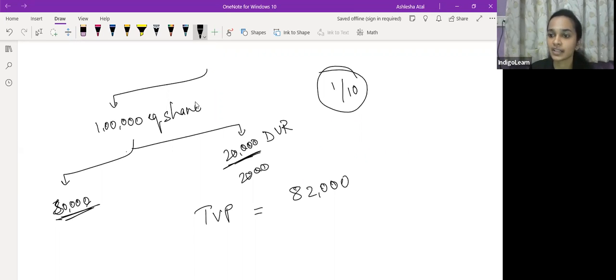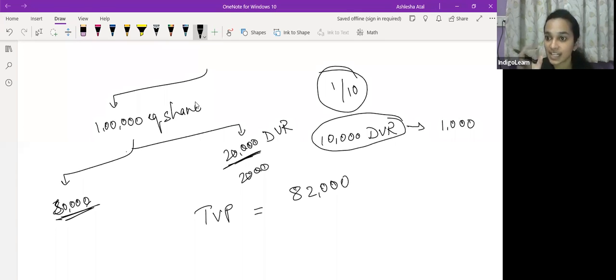No, there is no separate authorized capital for DVRs. Authorized capital एक ही होगा. Authorized capital includes equity shares, preference shares, DVRs, सब कुछ included रहेगा उसमें. So total voting power company का हो गया say 82,000. अभी now this company wants to make a further issue of DVRs. Say 10,000 का DVR उनको और issue करना है. Now the question which comes now is, can the company issue, ये further issue company कर सकती है या नहीं कर सकती? अभी 10,000 DVRs इशू करेंगी तो कंपनी अगर इशू करेगी तो इसका वोटिंग राइट हो जाएगा 1,000.